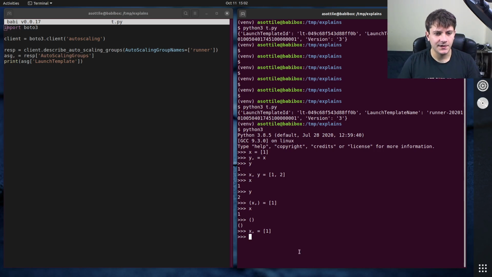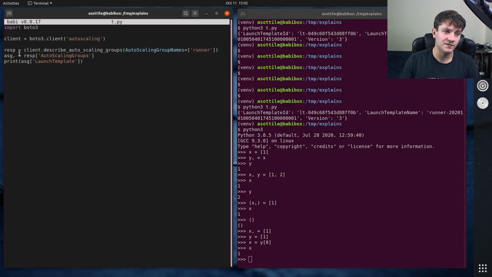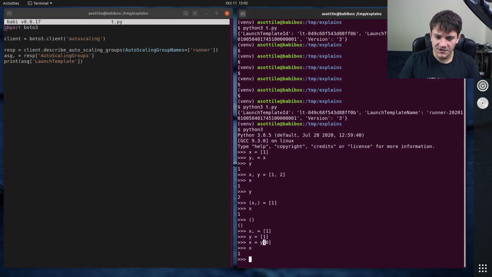Now you might ask, why would you use this syntax over just saying y equals this, and x equals y[0]? This also just works fine. And the reason that I'm using this particular format is it gives me a stronger assertion about the shape of this type. I always expect this type to have exactly one value, and if it suddenly had two values, I would want that to be an error, and I would want to know that that's a problem such that I can fix it. So this will still work even if y has multiple values.